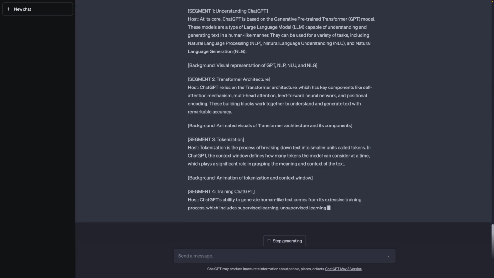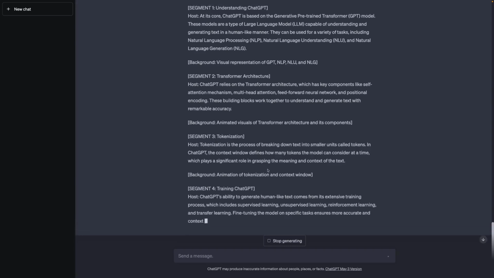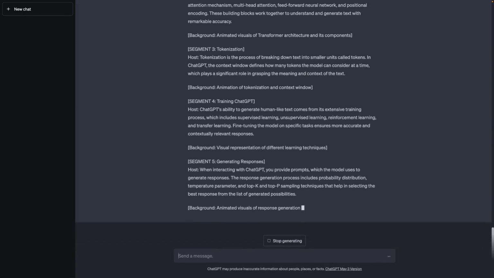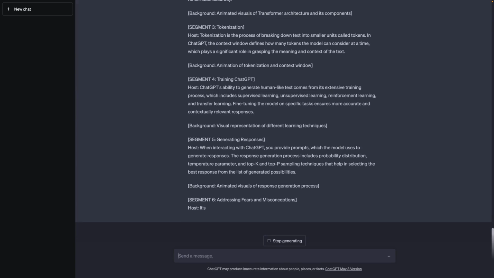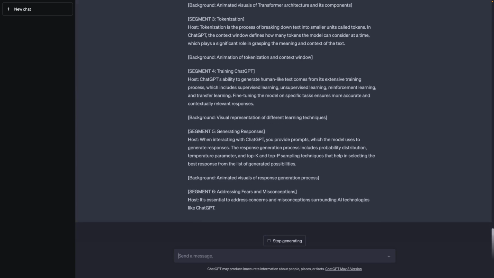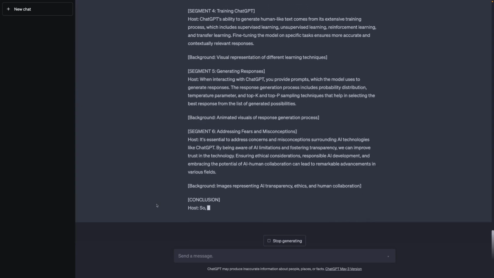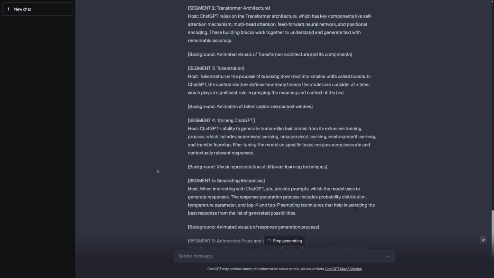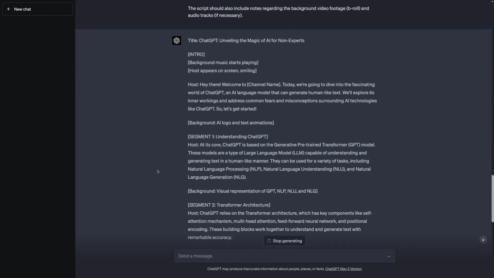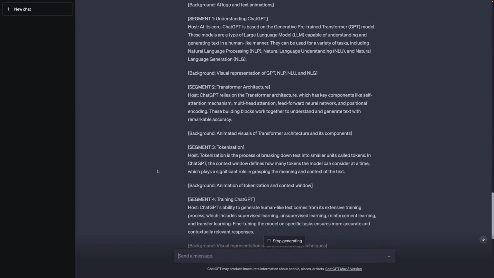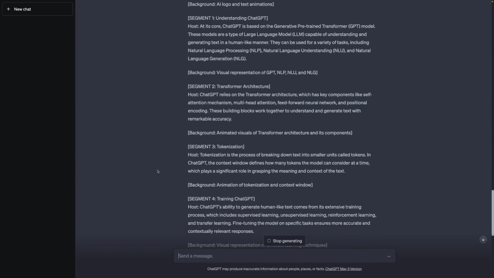Now this first draft here might still be a relatively rough script, and as always with ChatGPT, you should treat the result here as a starting point and of course refine it manually and improve it manually. But nonetheless, we're getting a script here and we're getting some ideas here on how we could structure our video and which segments we should have in that video and what we want to say in those different segments.